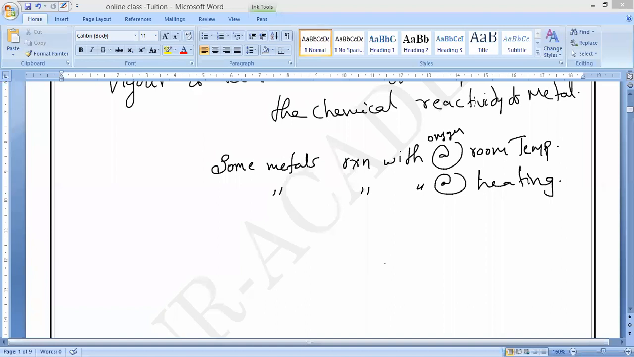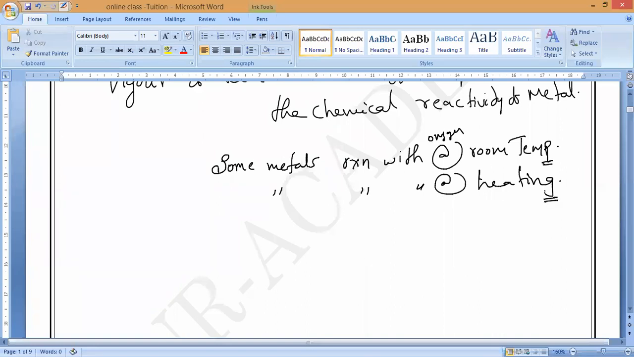Can you see that? Some metals react with oxygen at room temperature itself, and some metals react with oxygen only when we heat them. Next, some react on very strong heating with oxygen. Then only they will react with oxygen and form metal oxides.